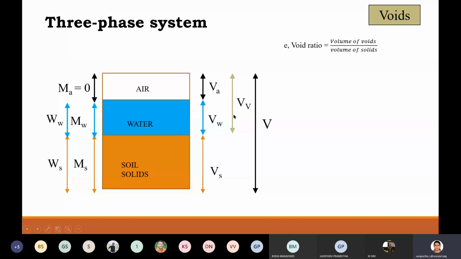See, in this figure, this volume of voids can be greater than volume of solids also, no? If the soil is in very loose state, then this volume of soil solids may be very less compared to volume of voids. So this volume of voids line can be greater and this one can be smaller also. So in that scenario, what happens to your void ratio?